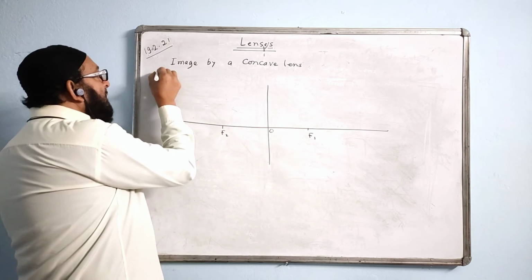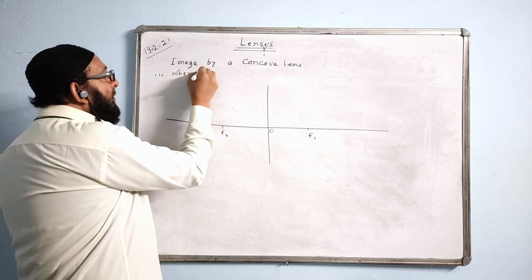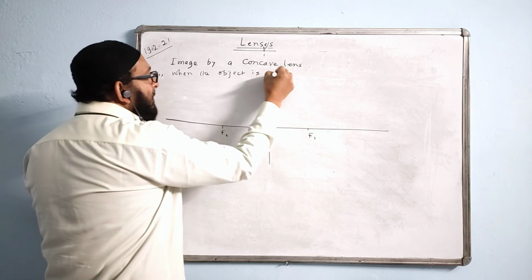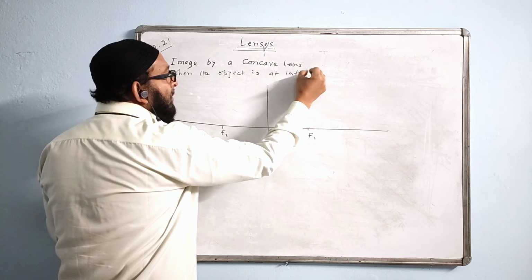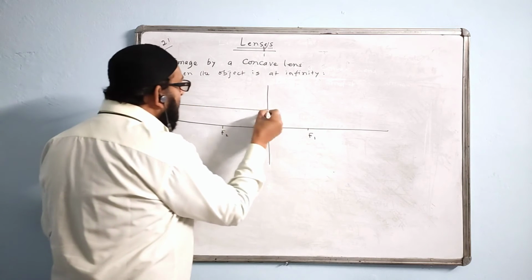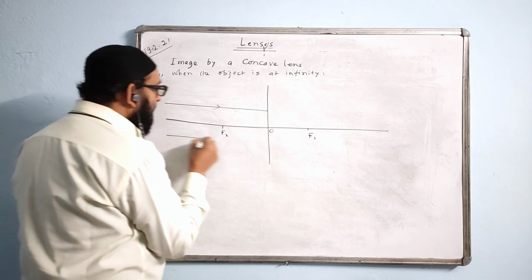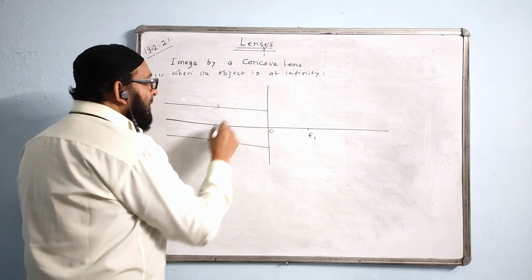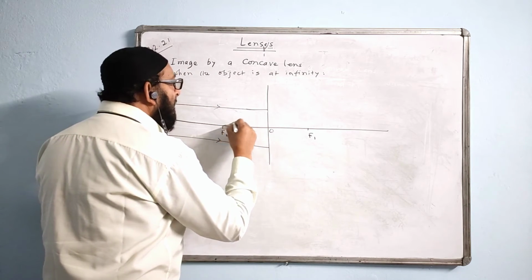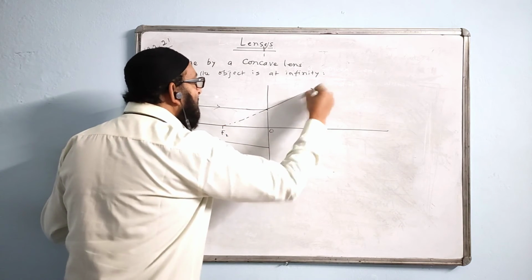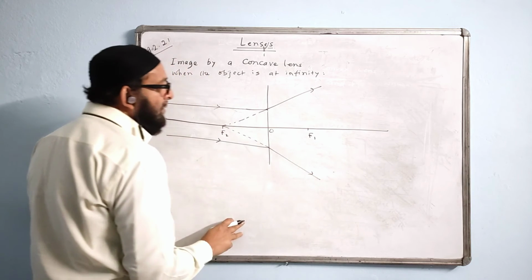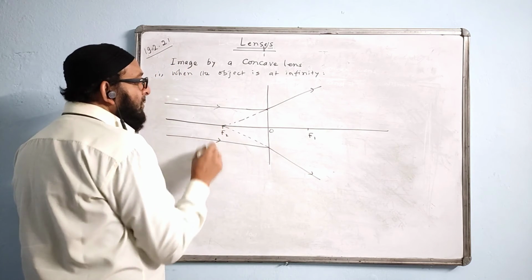So the first case is when the object is at infinity. When the object is at infinity, the rays will come parallel. So the first ray we will take like this. Another ray we will take below the principal axis here. This ray, we will draw a dotted line. It will go diverging from here, dotted line, diverging. So here is the image formed.